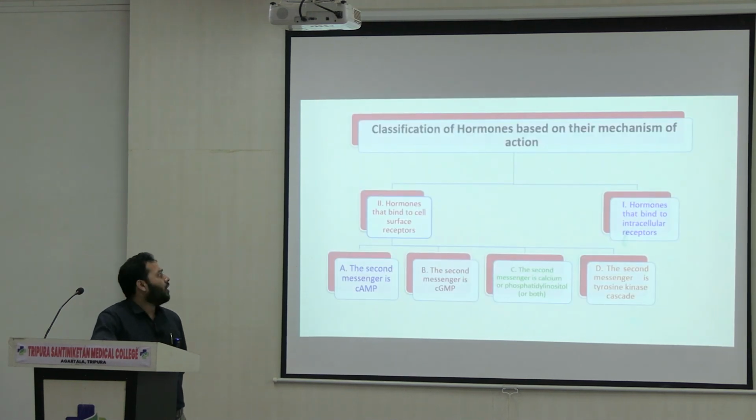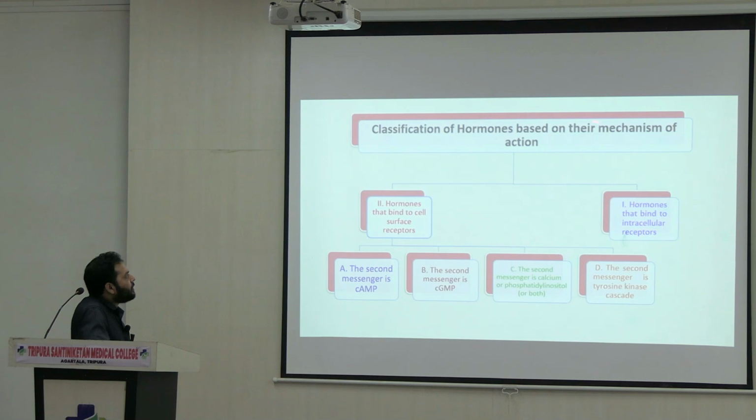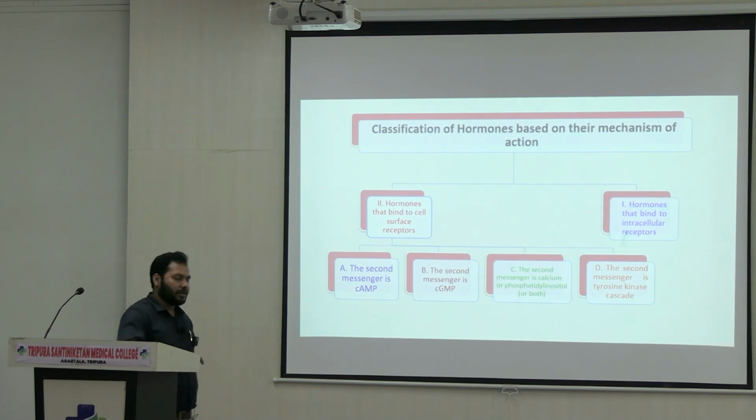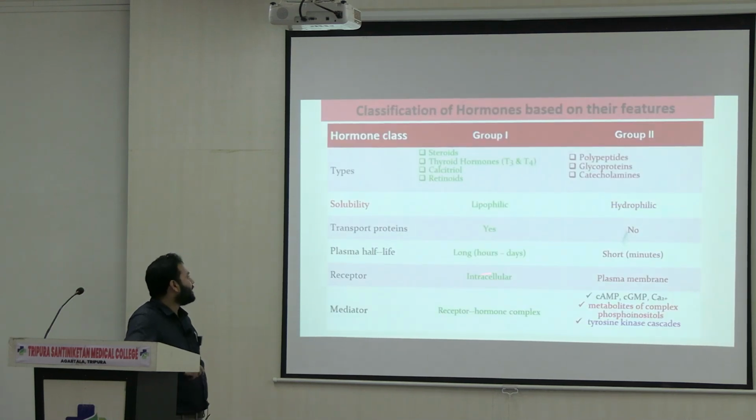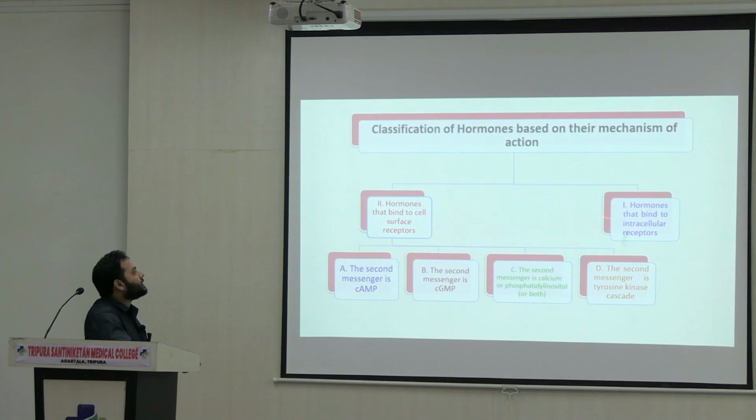Now see, hormones can also be classified based on their mechanism of action. As I already mentioned, there are hormones that bind to intracellular receptors. Just now I mentioned, these are the group 1 hormones. Their receptors are present in the cell cytoplasm and the nucleus, and they come under this category, right?